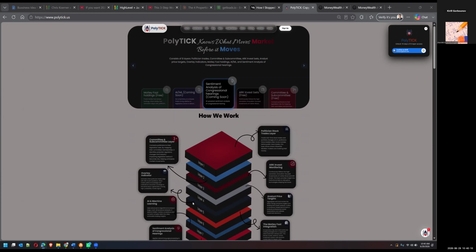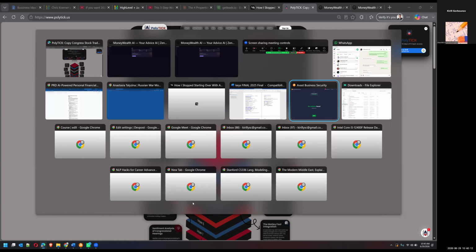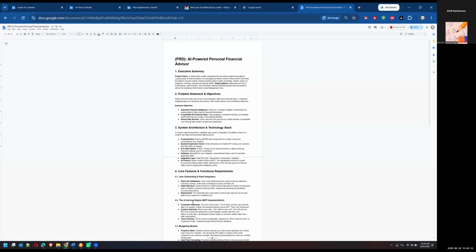And one more thing worth mentioning is that our goal was to democratize wealth management by providing highly personalized, context-aware AI financial advice by leveraging the Model Context Protocol and Plaid. The platform securely ingests real-time banking data to deliver actionable, dynamic advice on budgeting, investing, and general financial health.